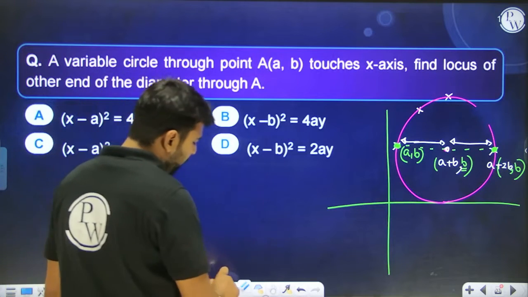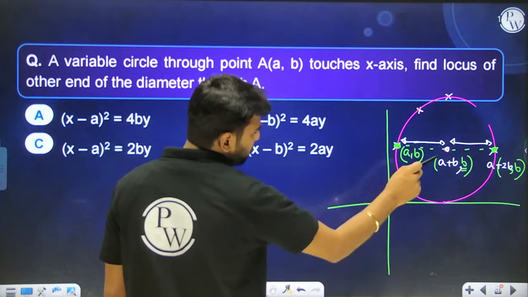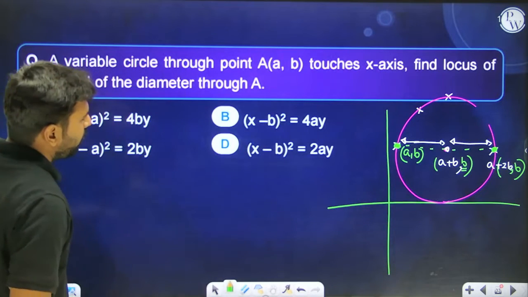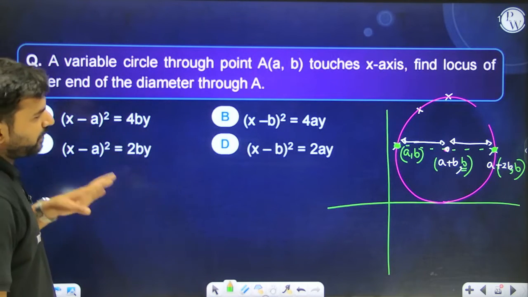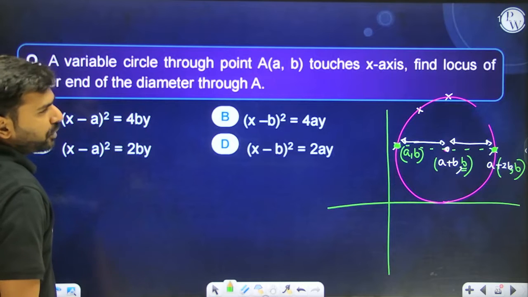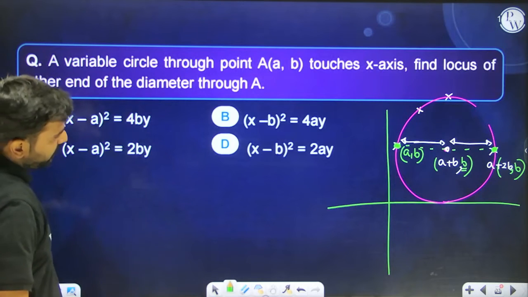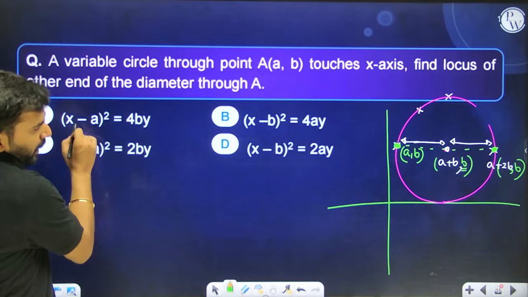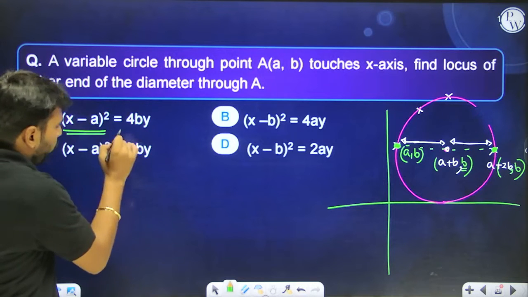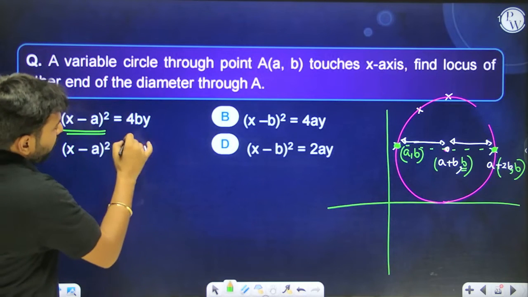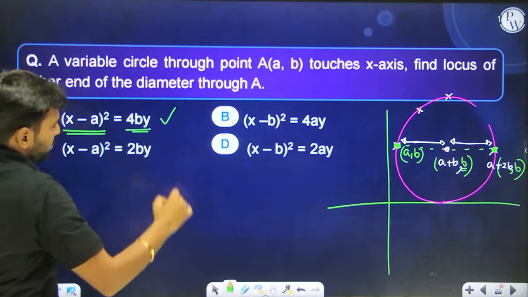You can feel that your circle has to pass through a plus 2b comma b. In which of the following points, if we put a plus 2b comma b, is the equation getting satisfied? Let's see. If you put x equals a plus 2b over here, it is going to be 4b square, and y equal to b, it is going to be 4b square. So this equation is getting satisfied.